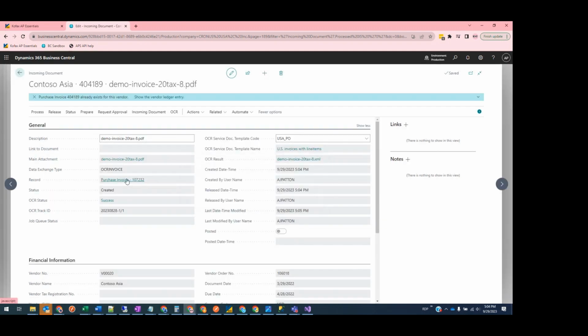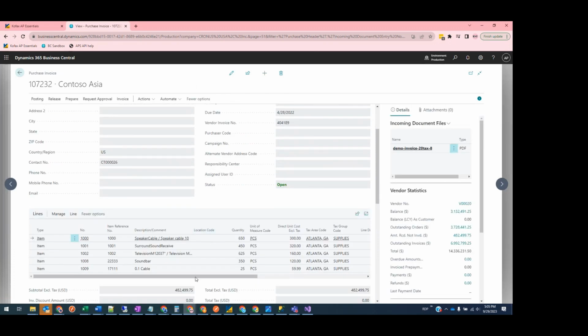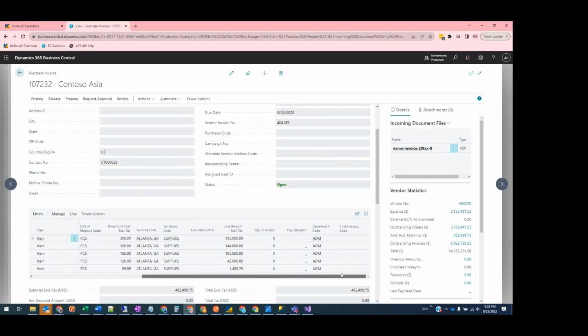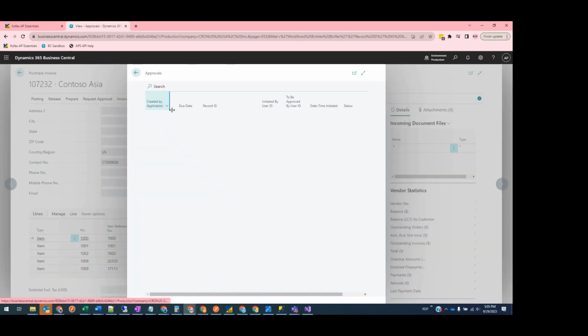And if I click into it, you can see that at this point, all the purchase invoice information has come through. The lines have all come through, and I can see the department codes are here, just as specified in AP Essentials. At this point, under invoice approvals, there is no information. That approval has not yet been run within AP Essentials.